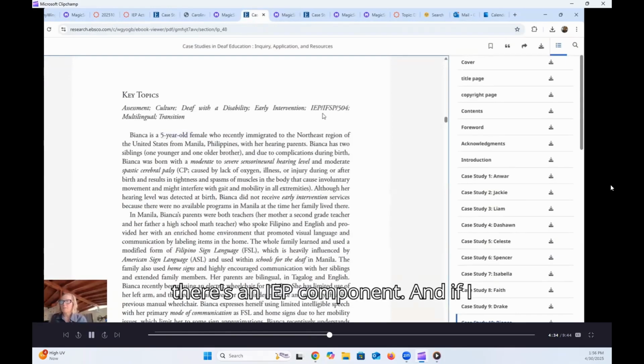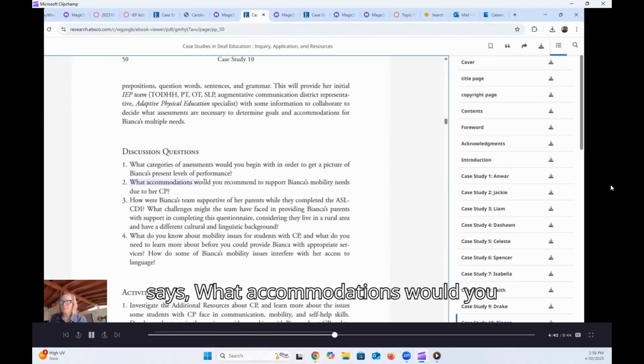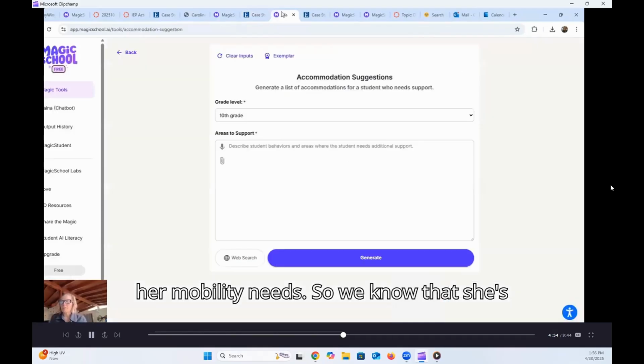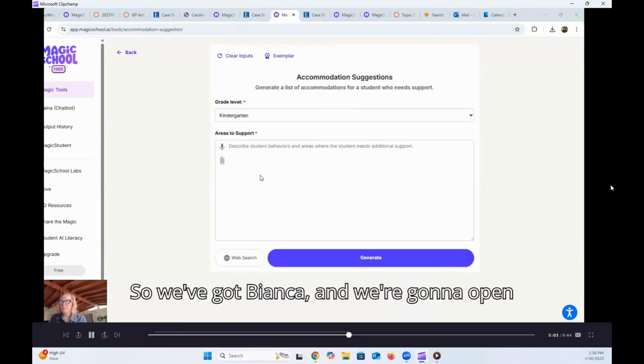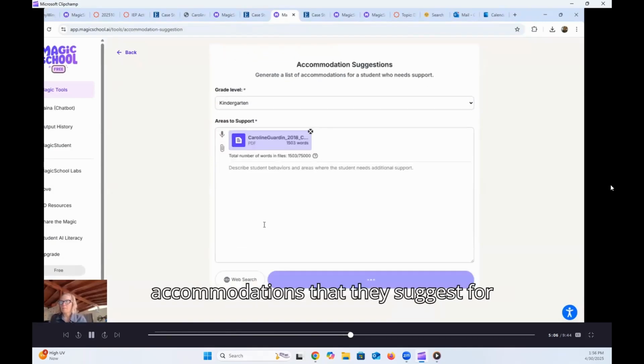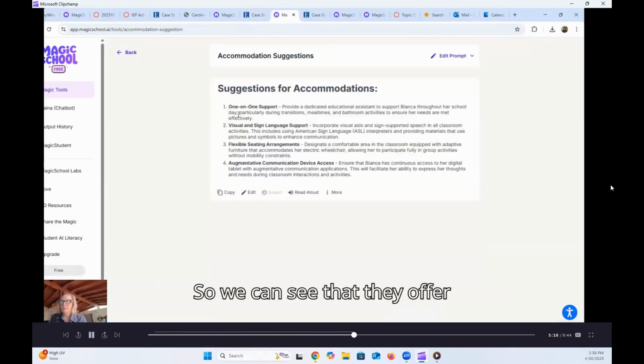You can see that there's an IEP component. If I scroll down to the discussion questions, it says, what accommodations would you recommend to support her mobility needs due to cerebral palsy? Let's see if Magic School is specific about accommodations based on her mobility needs. We know that she's in kindergarten, and I'm going to upload that document. So we've got Bianca, and we're going to open that up. Let's see what kind of accommodations they suggest for Bianca. We can see that they offer one-on-one support.